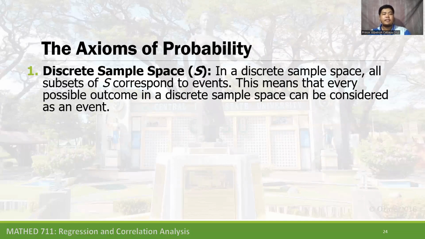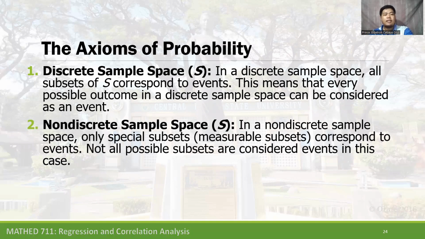Here in the axioms of probability, we have to understand the discrete sample space S. In the discrete sample space, all subsets of S correspond to events. This means that every possible outcome in a discrete sample space can be considered as an event. Okay, remember that. In a non-discrete sample space, only special subsets, measurable subsets, correspond to events. Not all possible subsets are considered an event in this case. So for us to determine the difference between discrete and non-discrete, the discrete is countable.